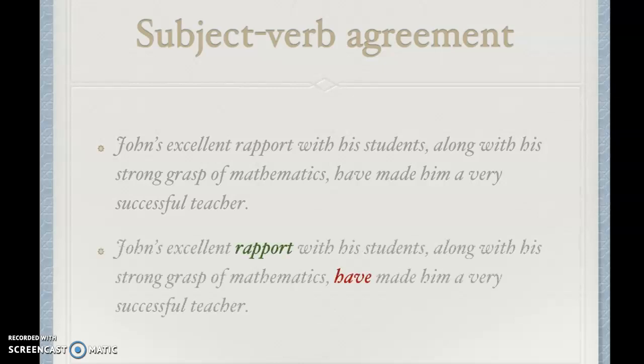The subject of the sentence is John's excellent rapport with his students. I know that we have another element, along with his strong grasp of mathematics, but the subject is rapport, and therefore the verb has to be has rather than have. The correct answer would be John's excellent rapport with his students, along with his strong grasp of mathematics, has made him a very successful teacher.